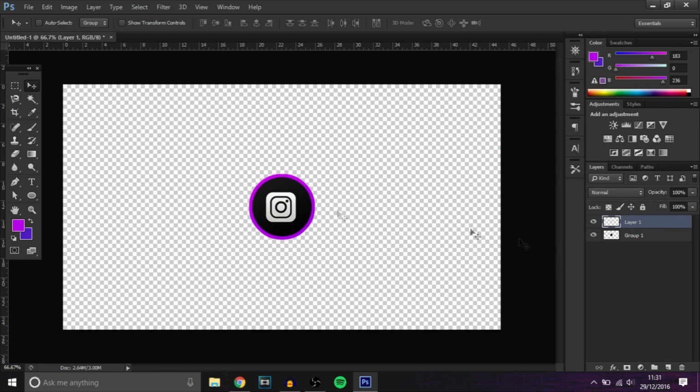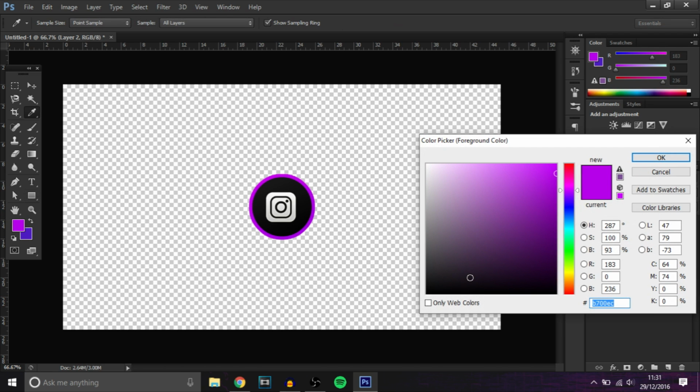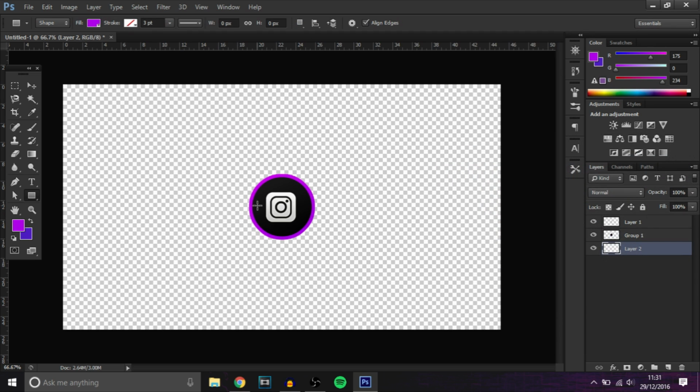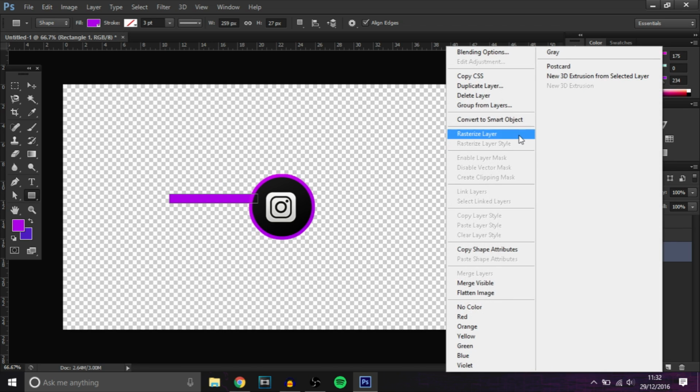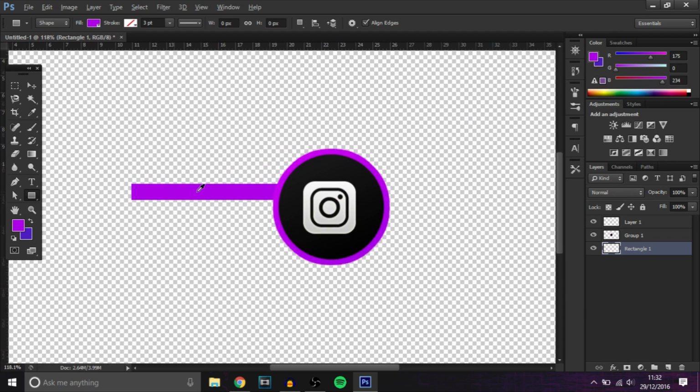So this is what it looks like so far. We're going to add a new layer and bring it to the bottom. And then go to the pen tool, and we're just going to add a rectangle going out. You can actually do this with just a rectangle itself, so let's just do that. Make it the same colour as the ring, the purple ring, or whatever colour you're doing. So just bring it out, something like that. Make sure it's behind it, obviously.